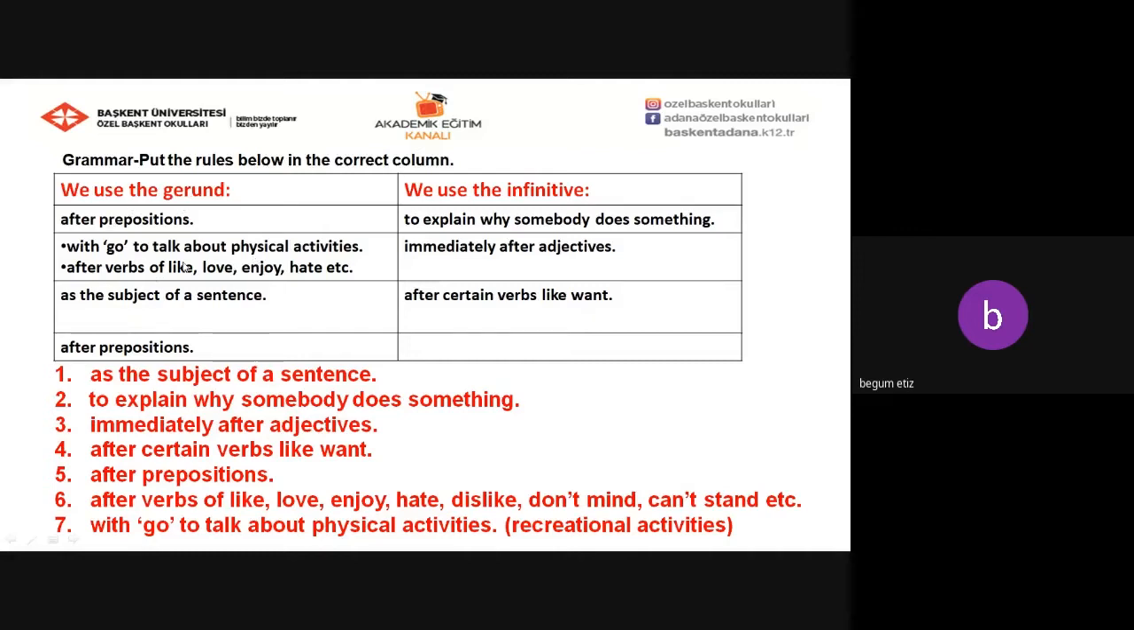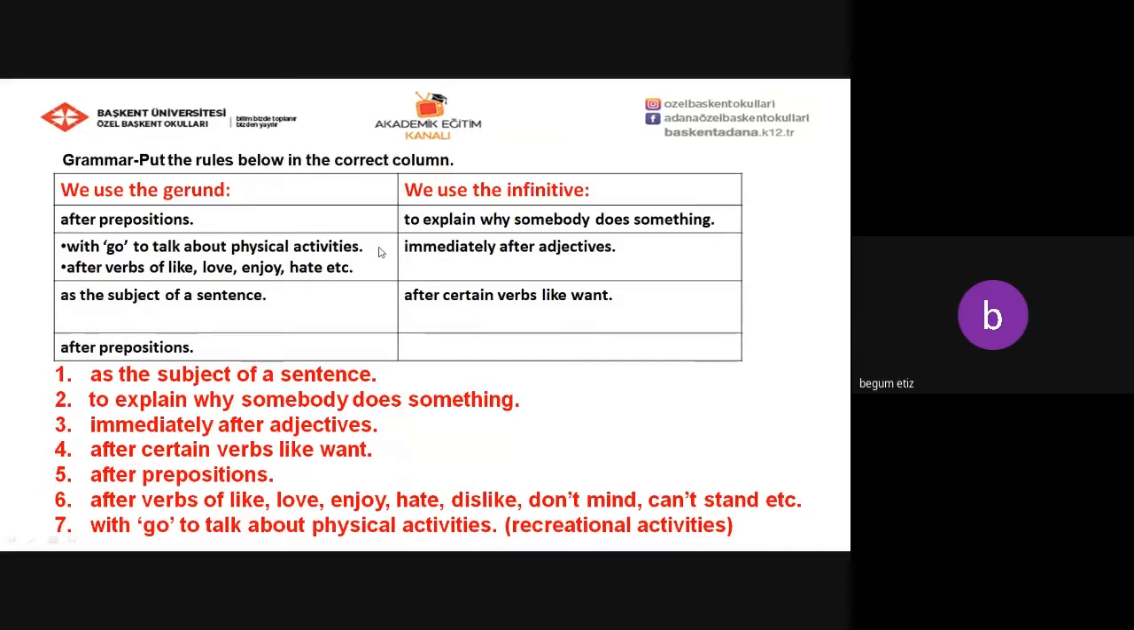We use the gerund after verbs like love, enjoy, hate, etc. I like reading a book. I enjoy dancing. I hate eating pizza. We use the gerund as the subject of a sentence. Swimming is good for my health. We use the gerund after prepositions.